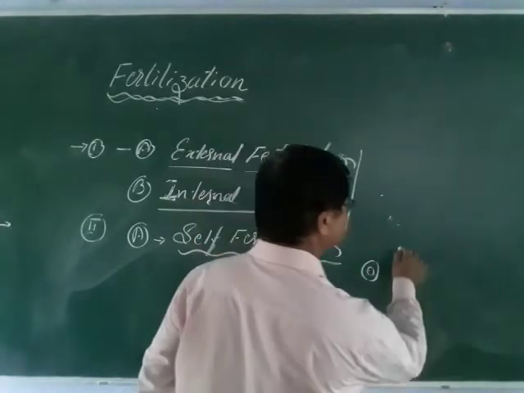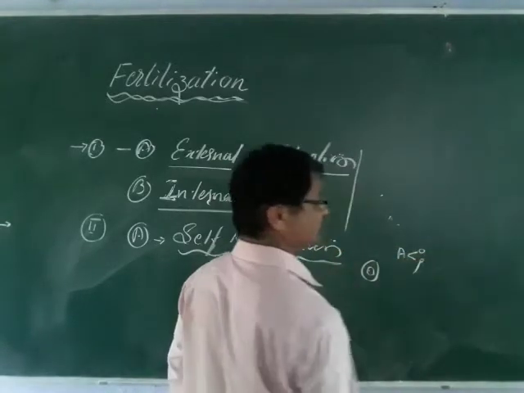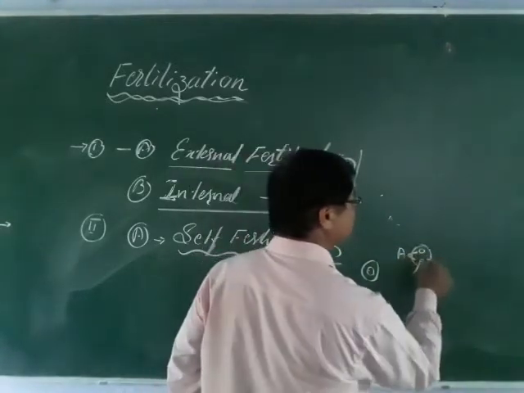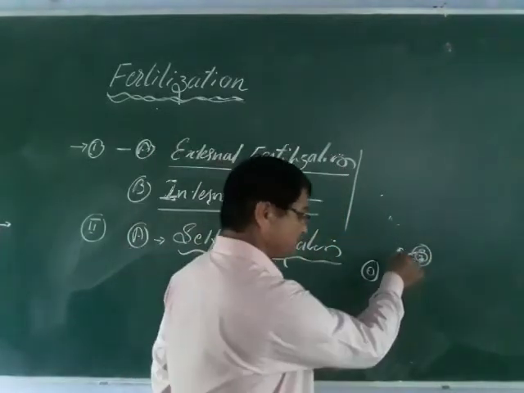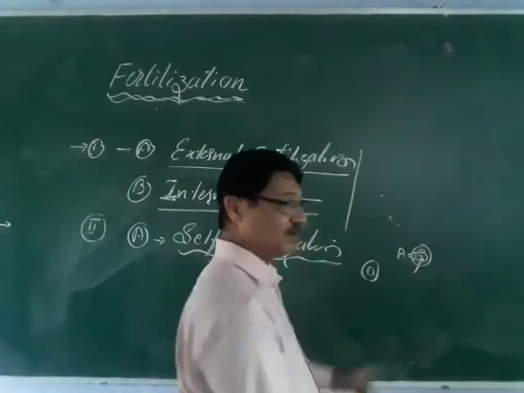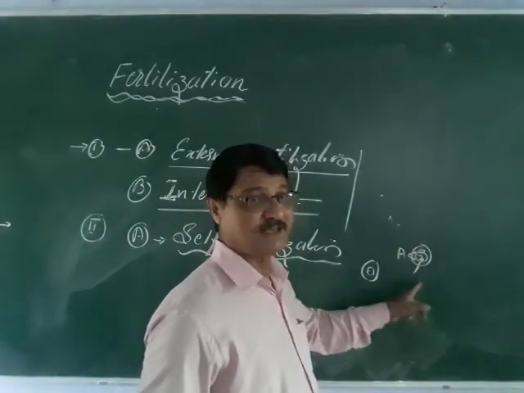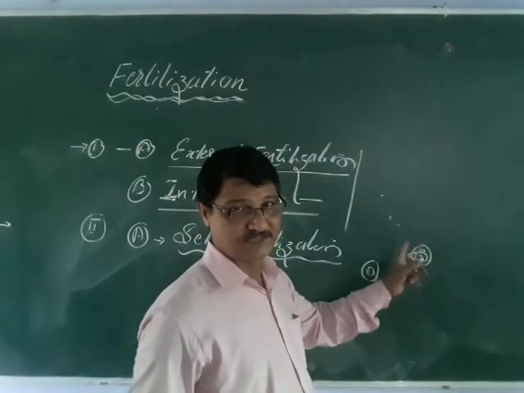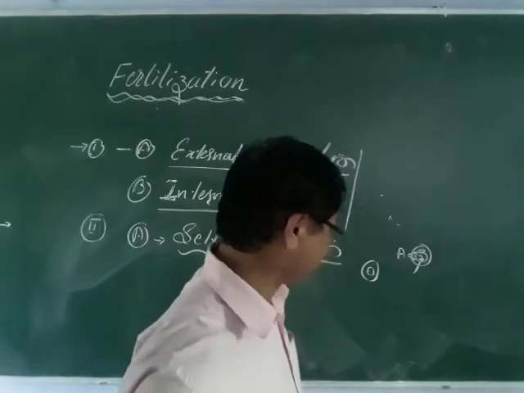Suppose this is animal A, and it is able to produce both sperm and egg, and they fuse and result in fertilization. The sperm of the same animal fertilizes the egg of the same animal. That is called self-fertilization.